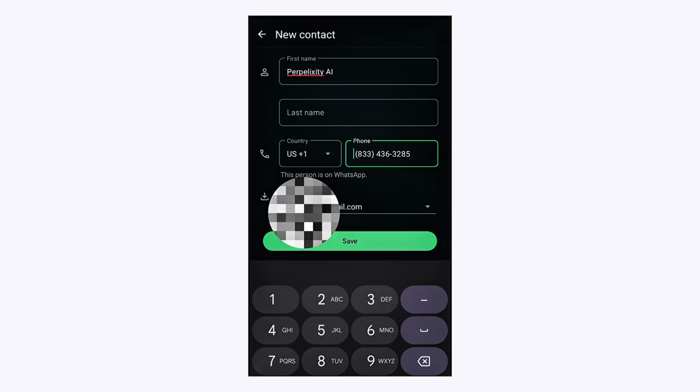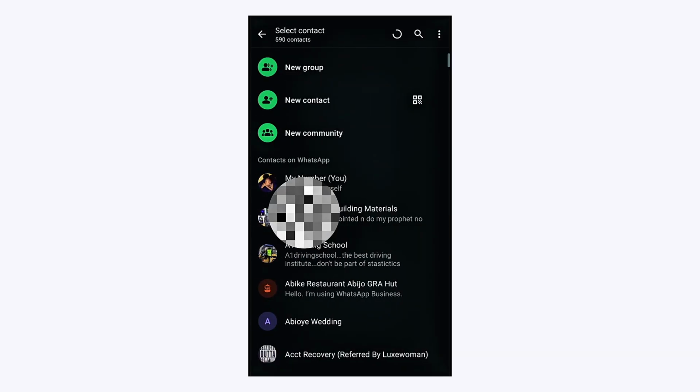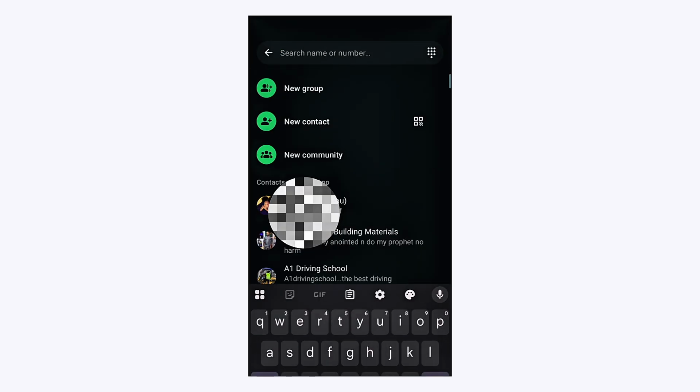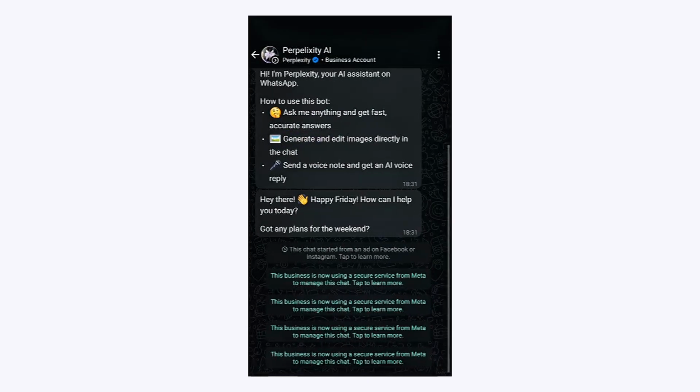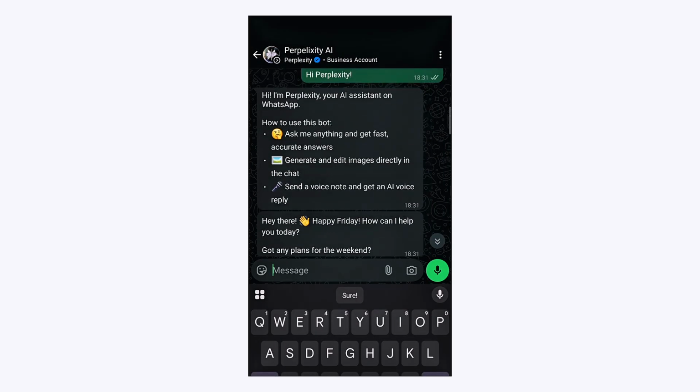Okay, so by the time you save it, come over to the search bar on WhatsApp and type Perplexity, which you must have saved, and then you're going to see it. Click on it, and then you start prompting it. Okay, so this is what the interface looks like.